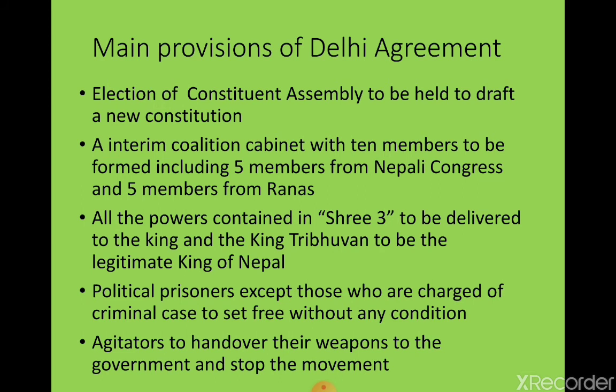One, election of a constituent assembly for drafting a new constitution, and a 10-member cabinet including 5 members from Nepali Congress and 5 members from the Ranas. And as you know, the powers contained in the Shree Teen Maharaja, now held by the Ranas, must be delivered to the king. And political prisoners who fought against the Ranas must be freed. And the agitators who fought in the Liberation Army, their weapons must be handed over to the government. So these were the provisions of the agreement.